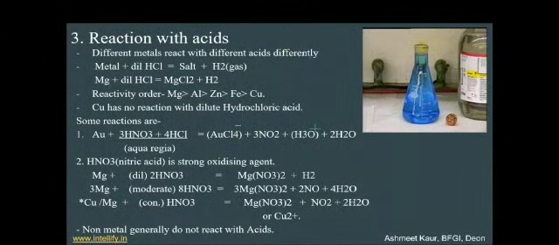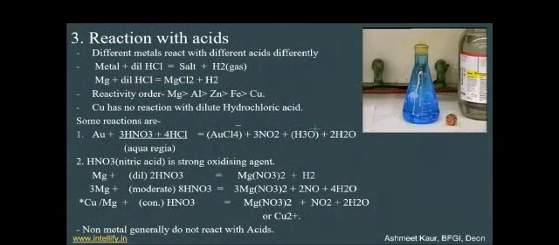It is a strong oxidizing agent. When magnesium reacts with dilute HNO3, it forms Mg(NO3)2 and H2 is evolved. When magnesium reacts with moderate HNO3, it forms Mg(NO3)2 again, and N2, 2NO and 4 molecules of water are evolved. And when the same magnesium reacts with concentrated HNO3, it forms Mg(NO3)2 again, and NO2 and water are evolved.